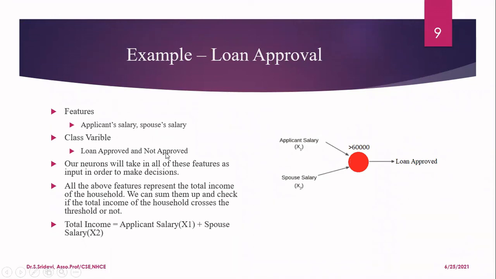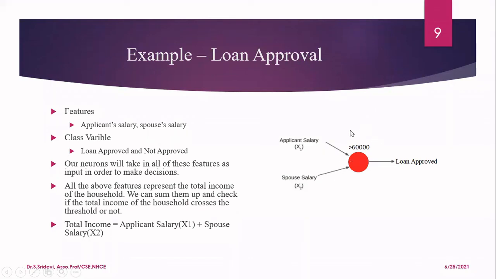For this, you can apply a single neuron for identifying this. Now, our neuron will take all these features as input and it will find out the decision. To find out the decision, first of all, it has to apply some weights. For example, here I have two inputs, X1 and X2. For sanctioning the loan, I will not give equal importance to my salary as well as my spouse's salary. Definitely, if I am taking the loan on my salary, I can give more weight. So I will take the applicant salary and apply the weight W1. For the spouse salary, I will apply W2 as the weight. Then I will sum up these two.